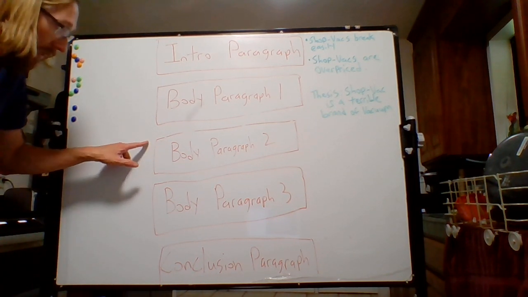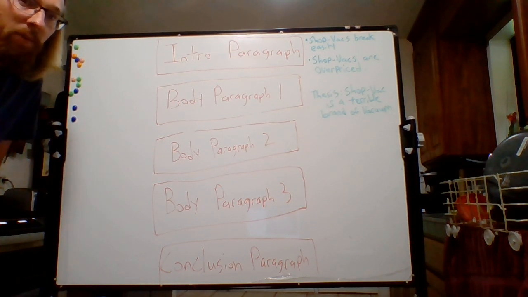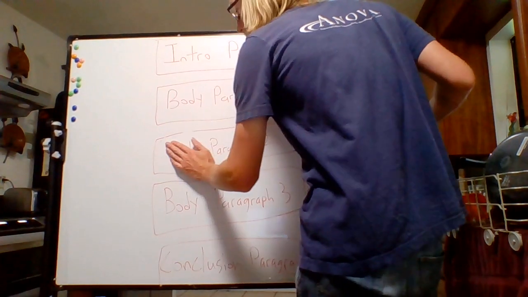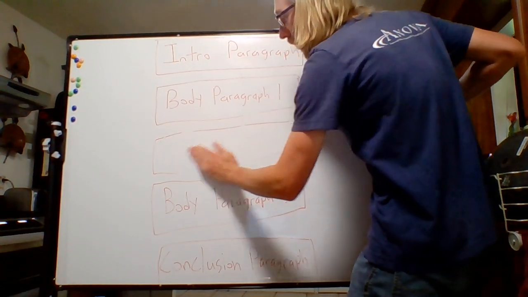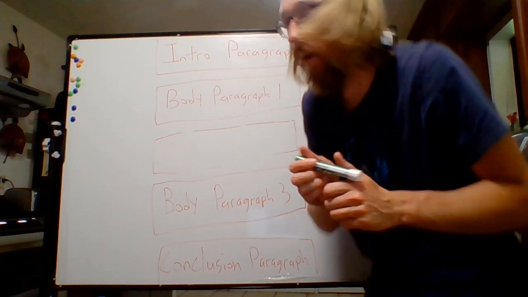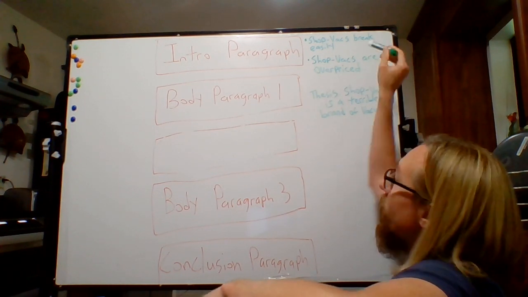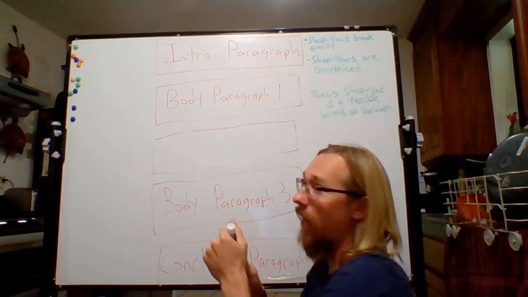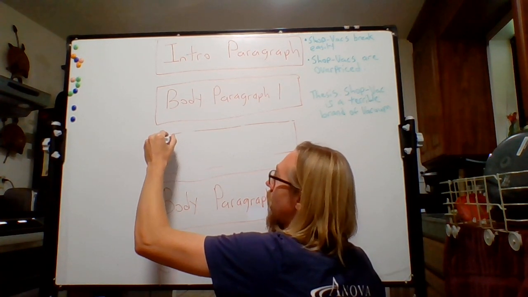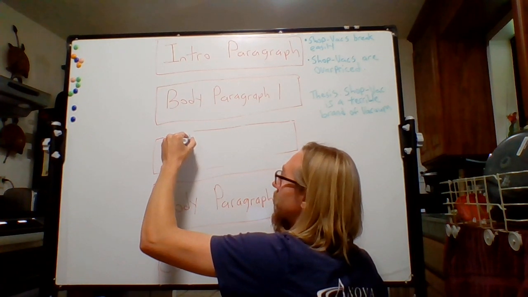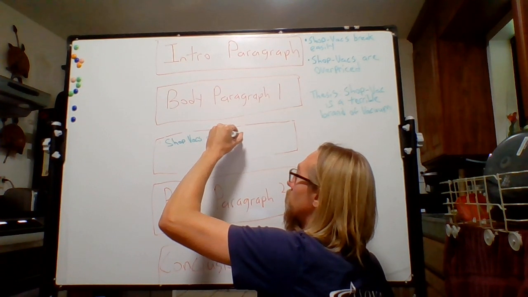So now I want to go over the typical structure of a body paragraph. I'm just going to erase this really quick. A body paragraph starts off with a topic sentence. In this case, the topic sentence is Shop-Vacs are overpriced. It's the topic of this paragraph, which is why it's called the topic sentence.